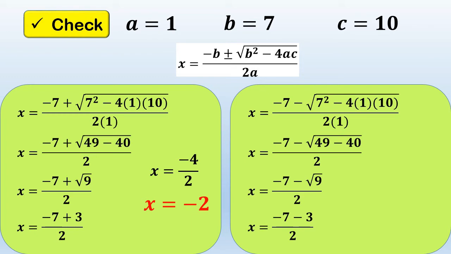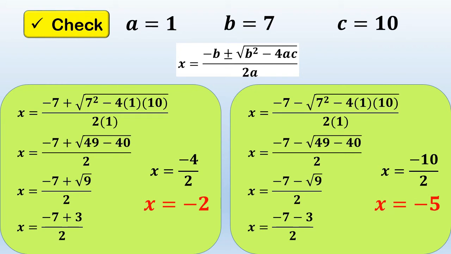Since the given is like that, instead of subtracting, let's combine it and copy the sign. So, negative 7 minus 3 will become equal to negative 10 divided by 2. So, the answer is negative 10 divided by 2. The answer is negative 5.